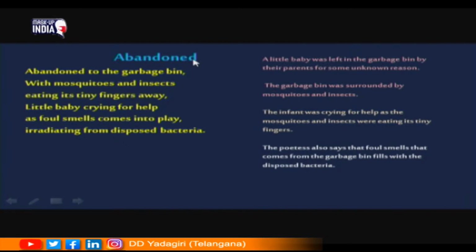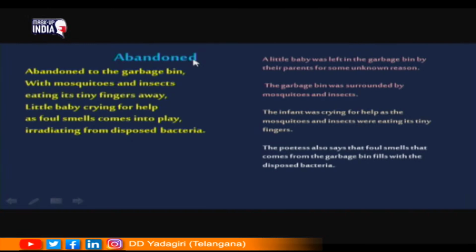You can see that in the third, fourth and fifth stanzas. Okay. The little baby was crying for help as foul smells come into play. So, the poetess also says that the foul smells that come from the garbage bin fill with the disposed bacteria. It shows the outset of the poem, and this is the situation that exists at the beginning of